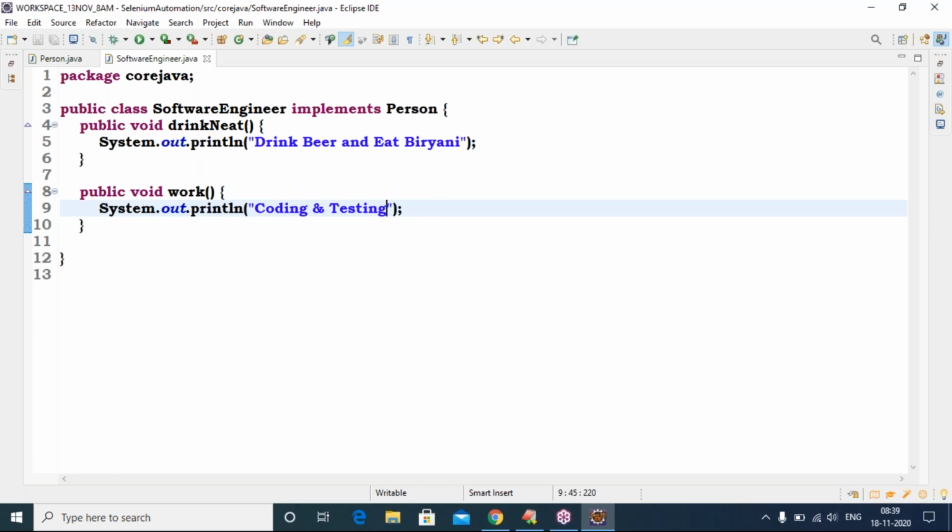Concrete class only. Because how many methods are there? Two methods. Yes, very good, Ram. Two methods are there in Person, and two are implemented. So that is what makes it concrete.